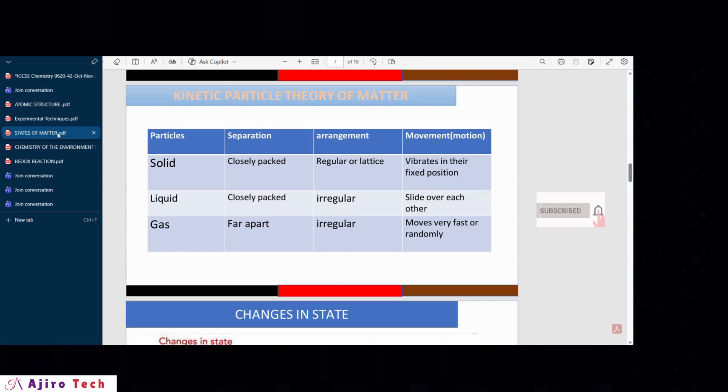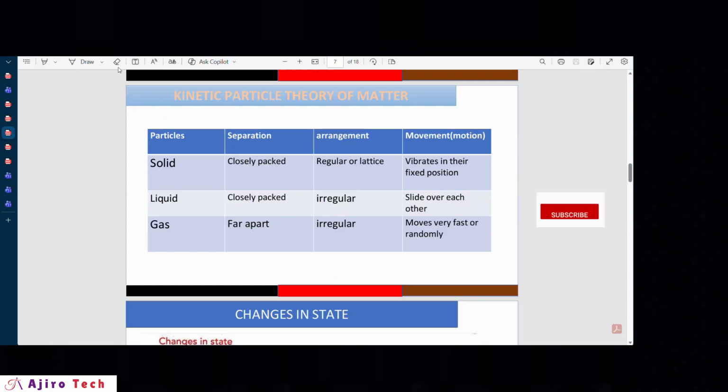So in terms of the particle separation, you see that the solids are always closely packed. And because they are closely packed, they vibrate about a fixed position. For the arrangement, you see that it's a lattice structure.